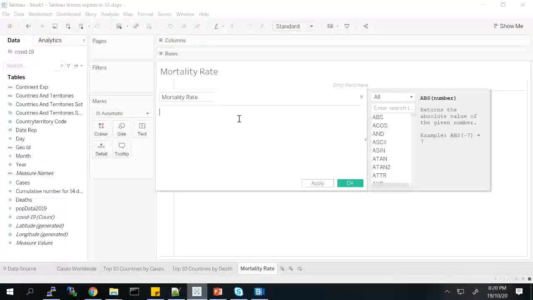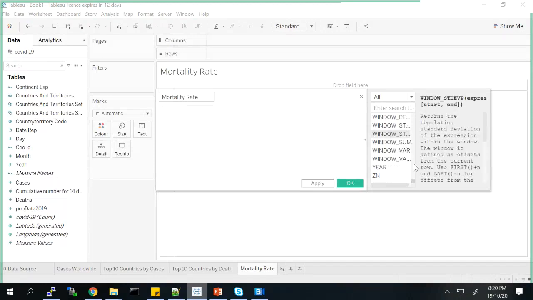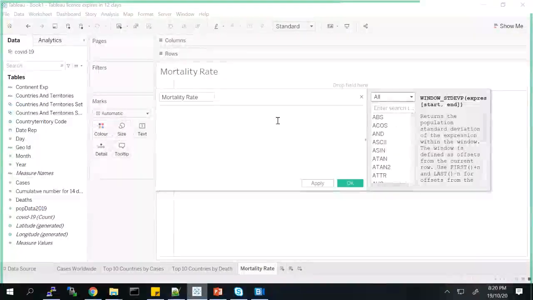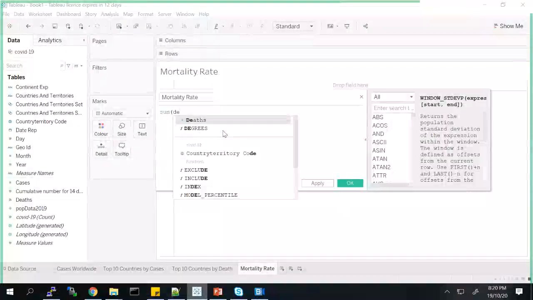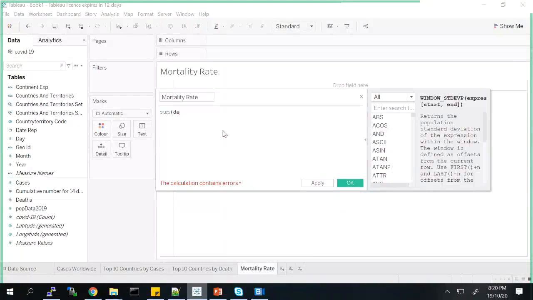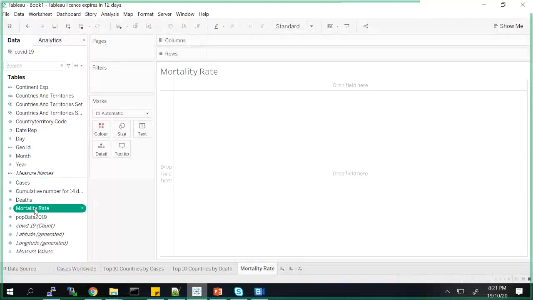and here on the right hand side, these are all the different functions that Tableau provides us, and if you click on any of the functions, it will give a definition of what that function does. So here for me it is straightforward. I have to do sum of deaths. Tableau gives me the values as I type them, divided by sum of cases. Now I clicked on OK, and now the mortality rate has come.